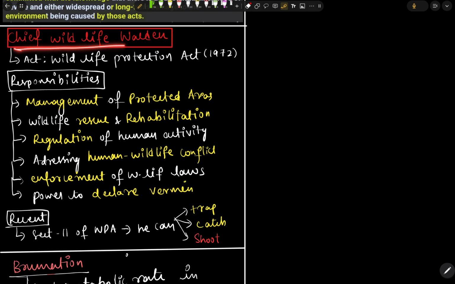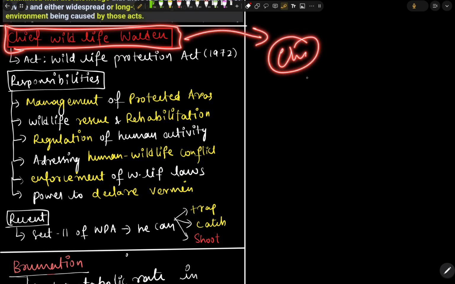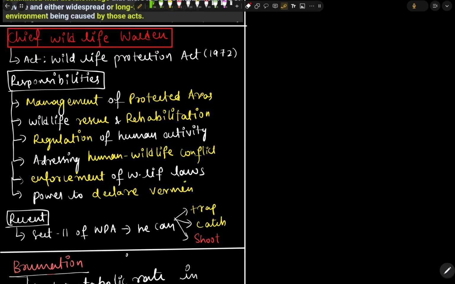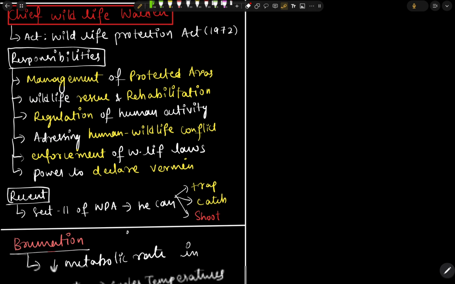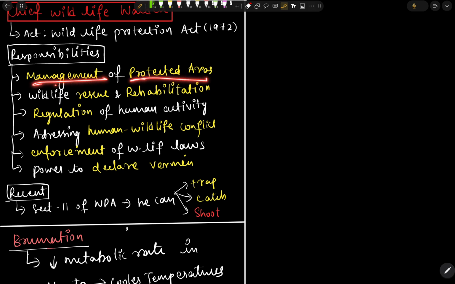Next we have the Chief Wildlife Warden. So basically Chief Wildlife Warden is a post in a state where he has some responsibilities to do. It came into power from the Wildlife Protection Act in the year 1972. Okay, next, the responsibilities of the chief wildlife warden is to manage the protected areas, that is the national parks, wildlife sanctuaries and bird sanctuaries, etc.